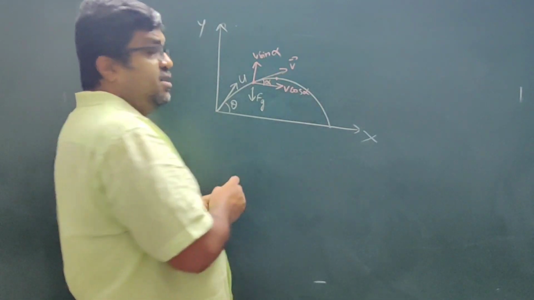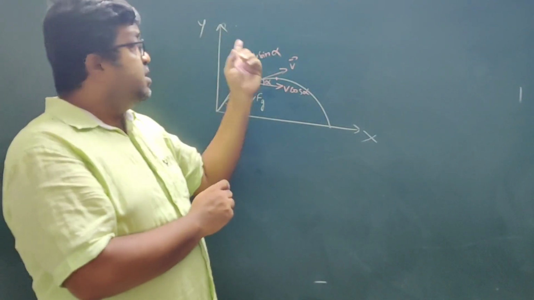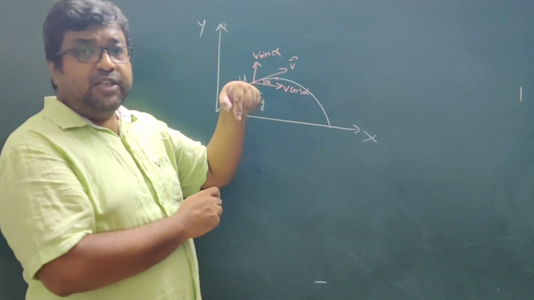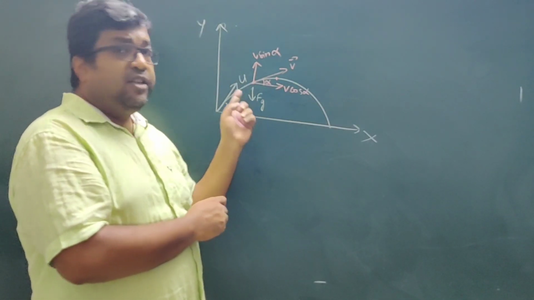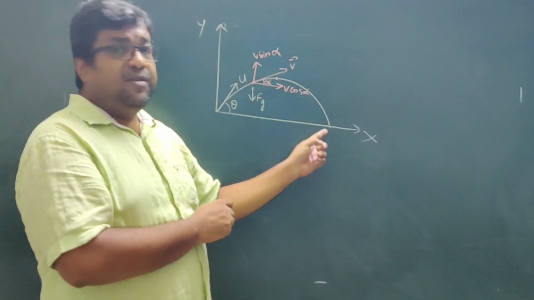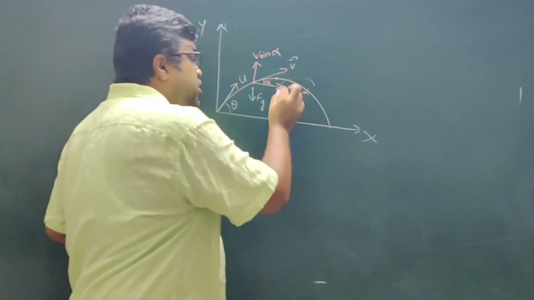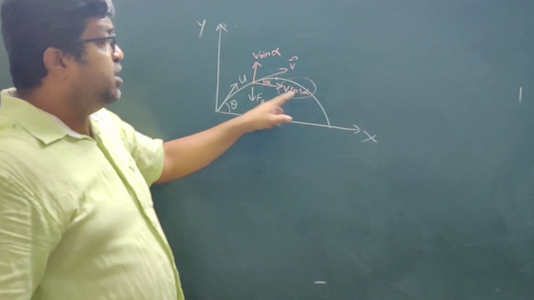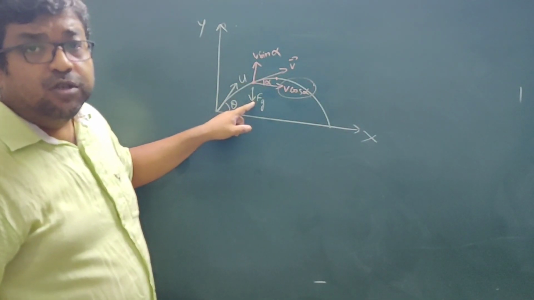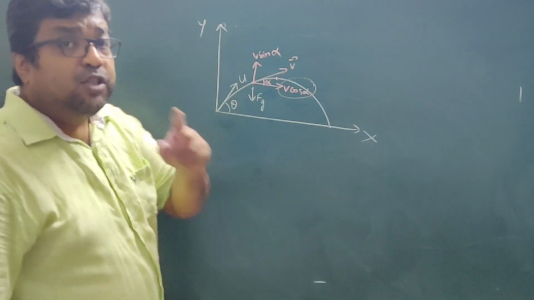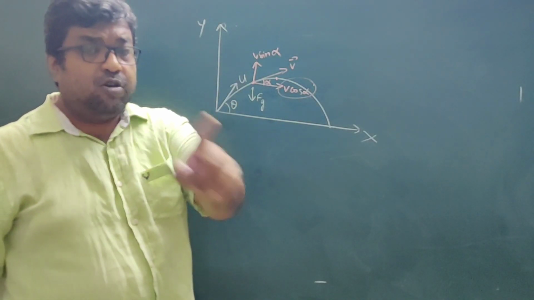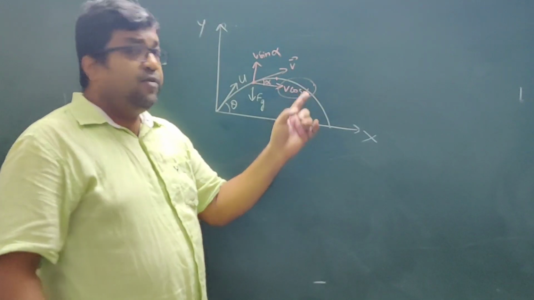Now after this point, what will happen? This velocity vector will move in the downward direction and force is also in the downward direction. So the velocity will start increasing. But this component of velocity is perpendicular to the gravitational force. So there will not be any change in this component of velocity.